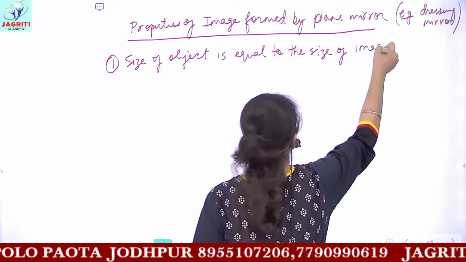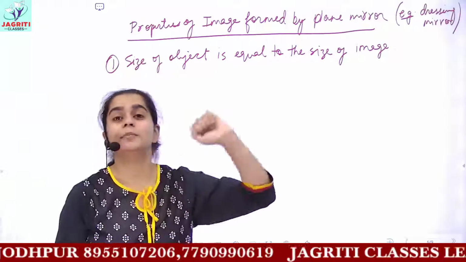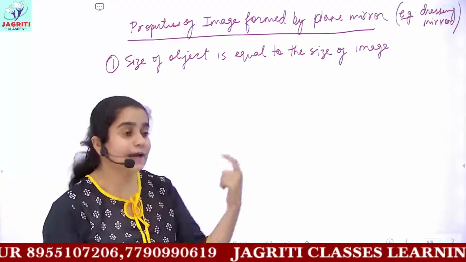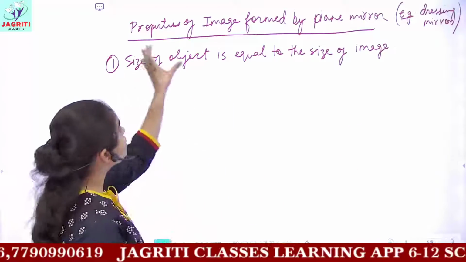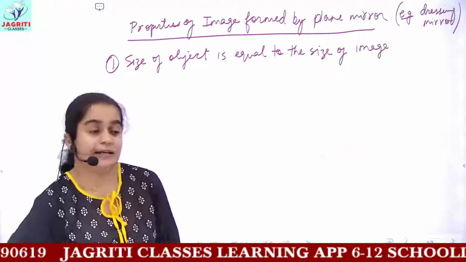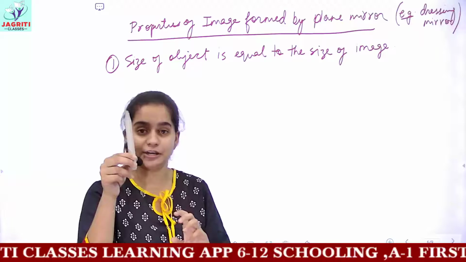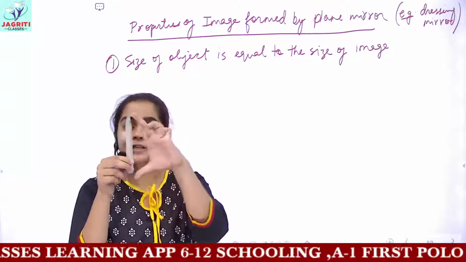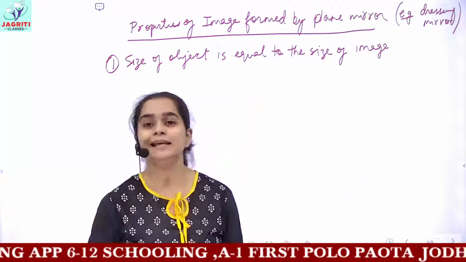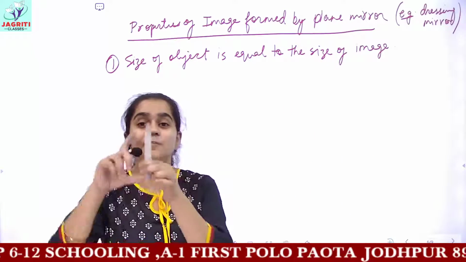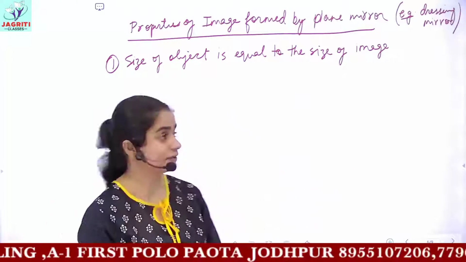And this question frequently comes in examination, that lists the properties of image formed by a plane mirror. That is, what kind of an image is formed by plane mirror. So the first is the size of object is equal to the size of image. Let's suppose this is my object, okay? My stylus, this pen is the object. And here I have a mirror. So the size of object and the size of image which is formed inside the mirror, they would be equal. If I see the image of this pen, then the image would be just similar to this object.